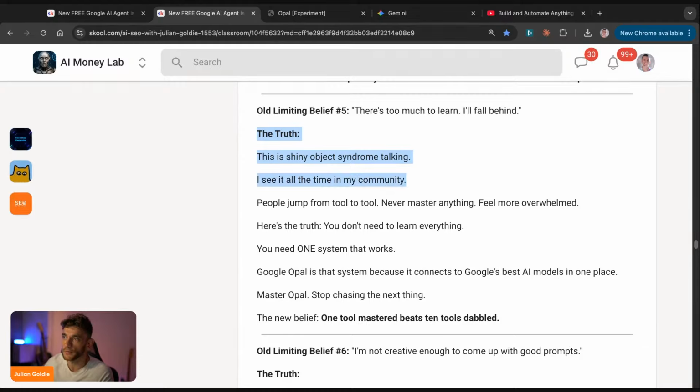And I see it all the time in my community. People jump from tool to tool. They never master anything. They feel more overwhelmed. That's why we have the focus protocol inside the AI Profit Boardroom, right? But it's the truth. You don't need to learn anything or everything. You just need one system that works, right?